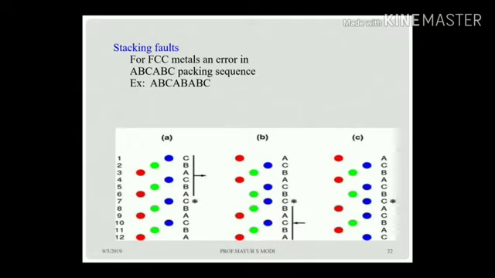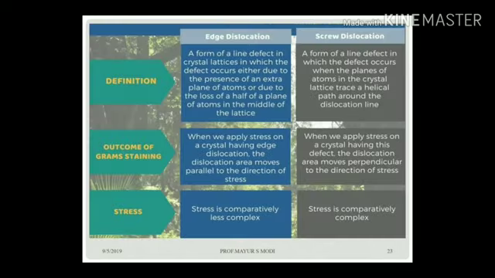Stacking fault kind of defect. A perfect structure has an ABC kind of sequence, but if you find ABC and then BC, there is a certain rearrangement of the layers of your ABC, and it is called a stacking fault kind of defect.